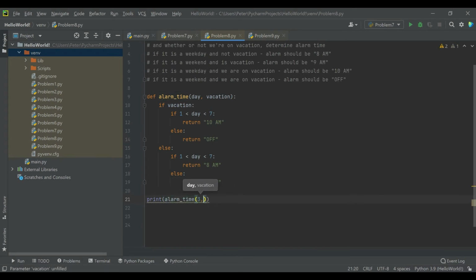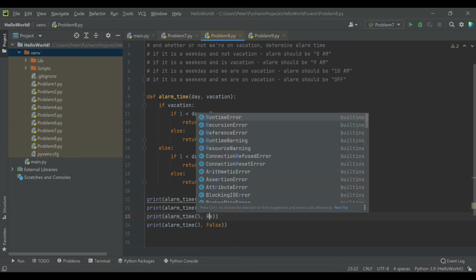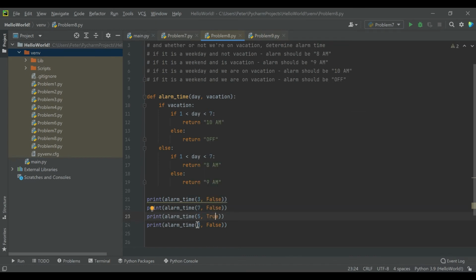We'll go ahead and do a weekday when it's not vacation. I'll copy this a couple times. So we've got a weekday when it's not vacation. We'll go with a weekend when it's not vacation. We'll do a weekday when we are on vacation. And we'll do a weekend when we are on vacation.